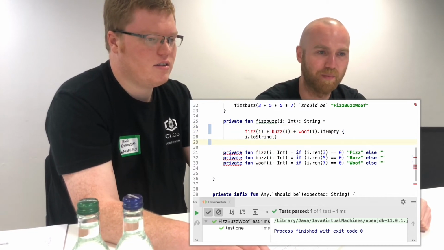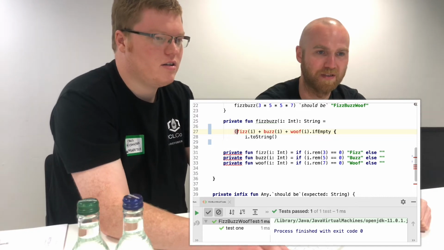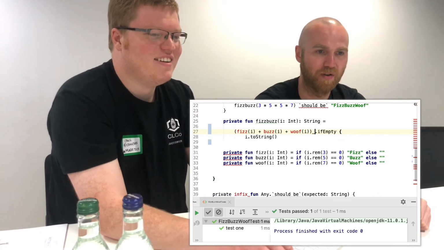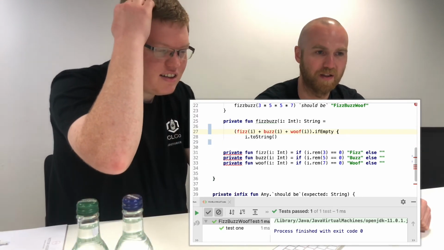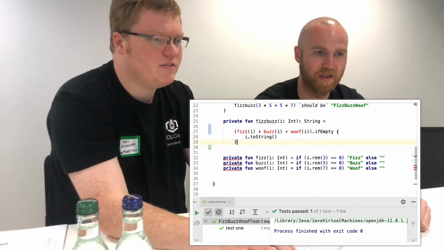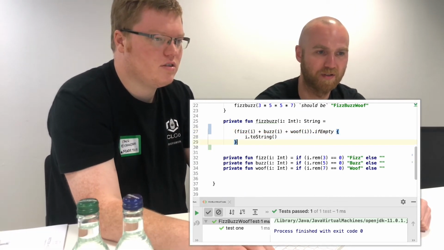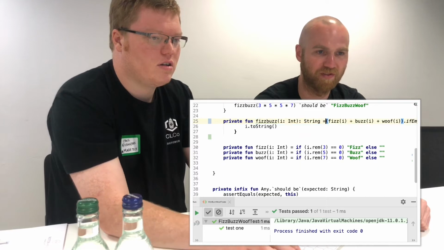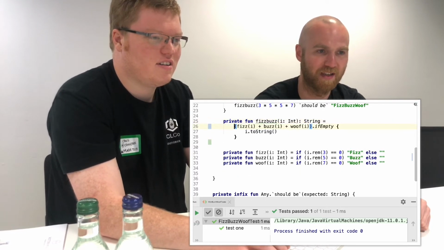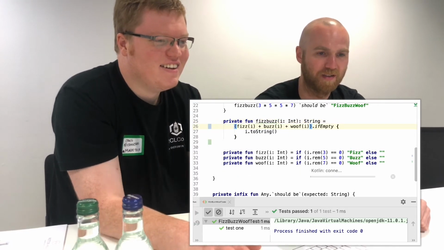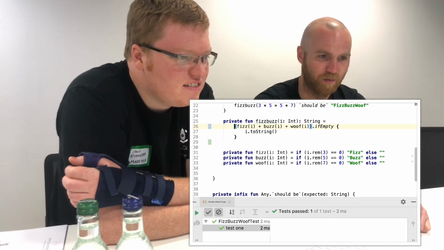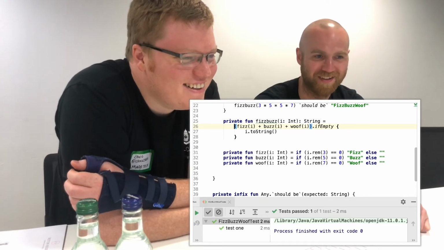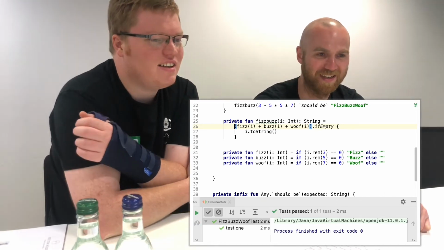I might need parentheses around fizz plus buzz and curly braces after if empty. I think you deleted one. Yeah, that probably works. Just be brave and run it. Whoa. Cool.